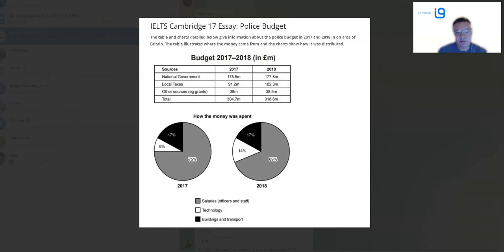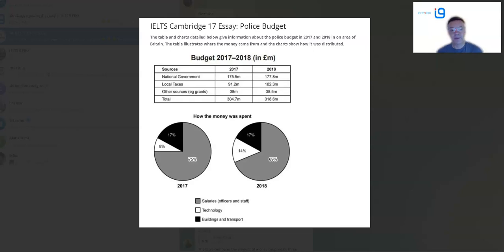So, as we can see, the police budget, income, outcome. As you know, you need to write at least 150 words. It's going to be maybe about 180, 190 to get all the details in. We need a clear overview, usually paragraph 2, that outlines the key trends and features. So you do the introduction first, the table shows blah, blah, blah. Overall, that's gone up, that's gone down, that's the trend, that's changed, that's not changed. Then paragraph 3, maybe 4, figures and details.